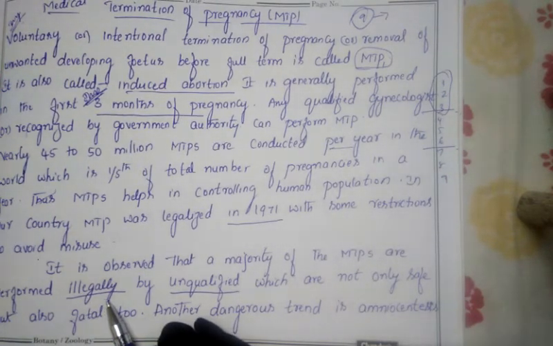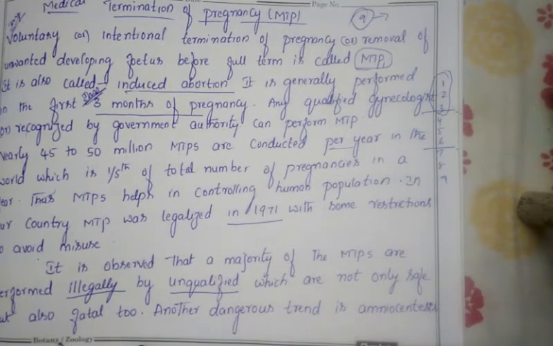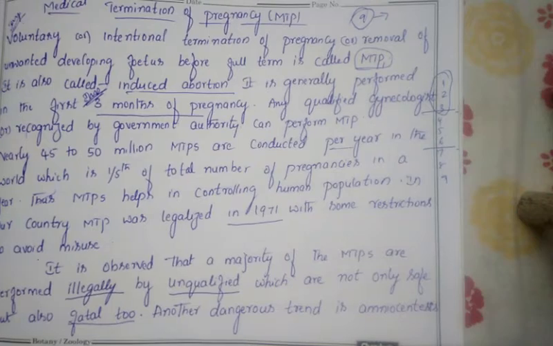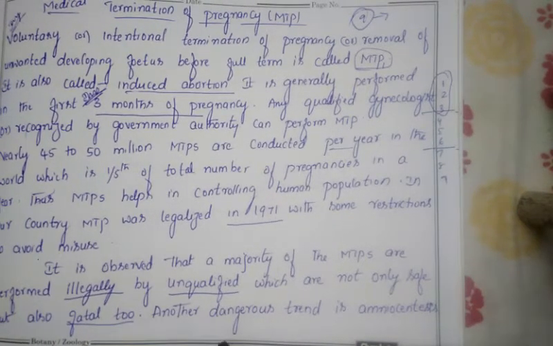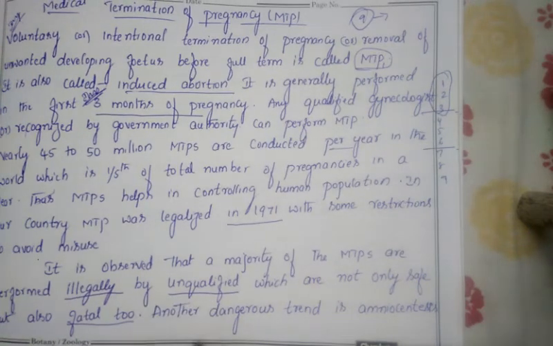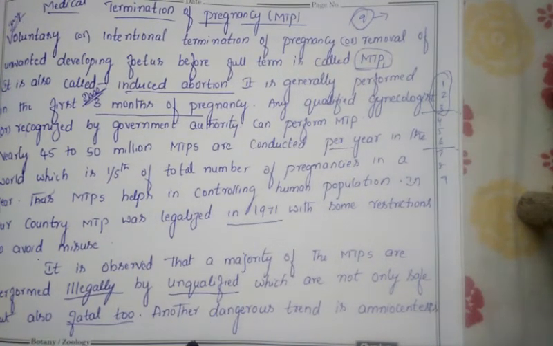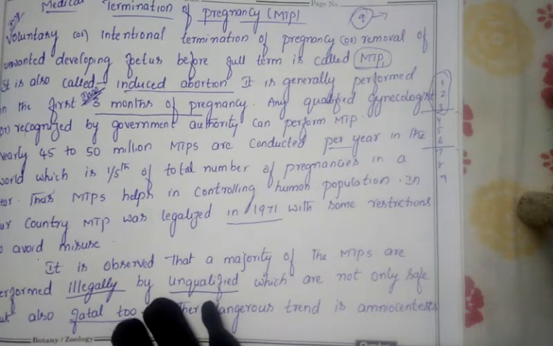Such abortion or MTP is not safe, and it is even fatal. Fatal means it is dangerous for the mother. Nowadays in our society unqualified persons are doing abortions, because crime is increasing. Many couples go for pregnancy through unprotected sex. In many places crimes like rape or sexual abuse take place, and in all these cases the female becomes pregnant.